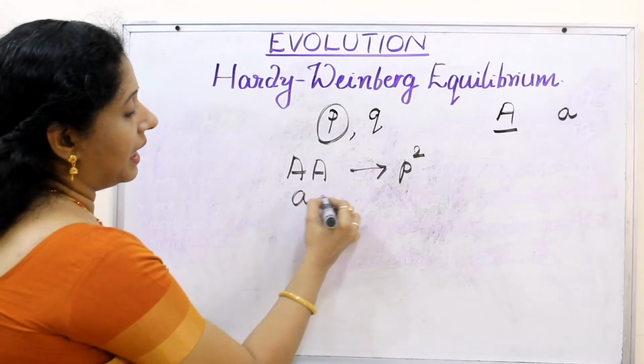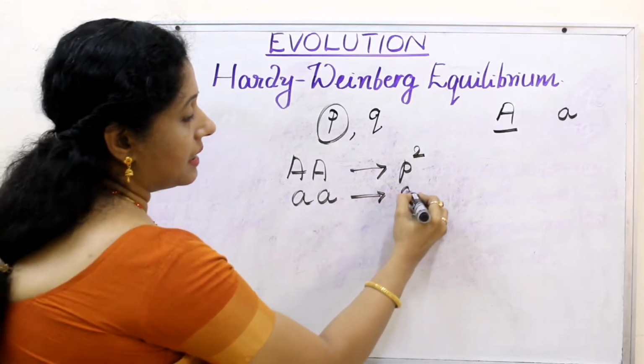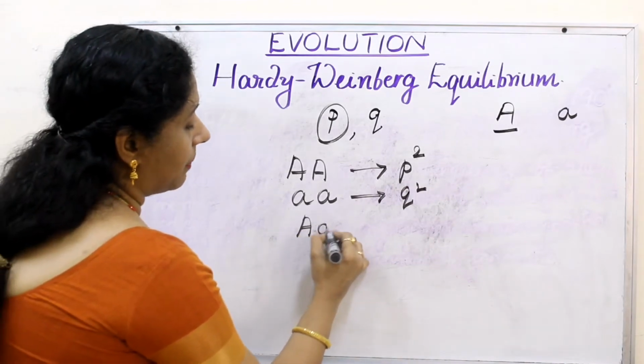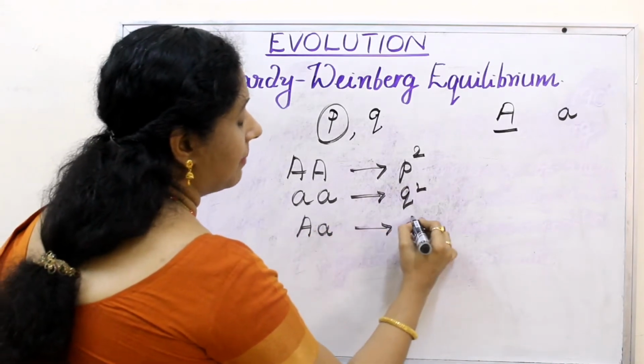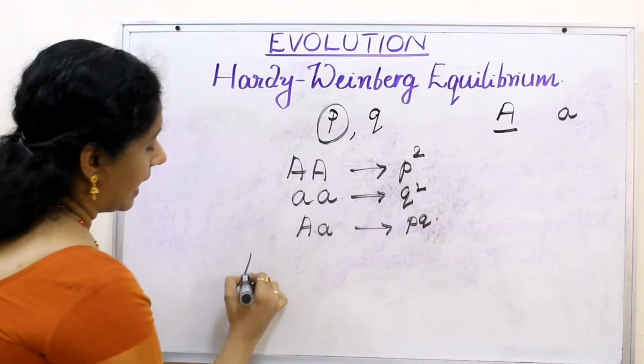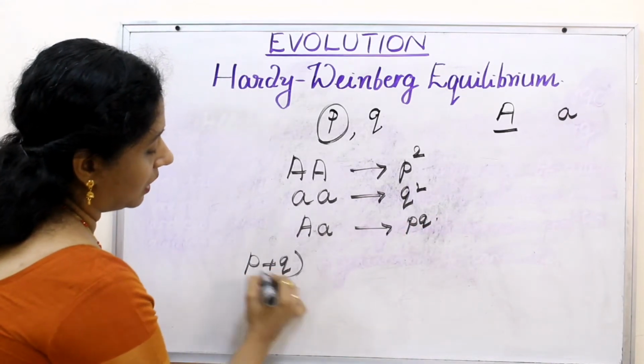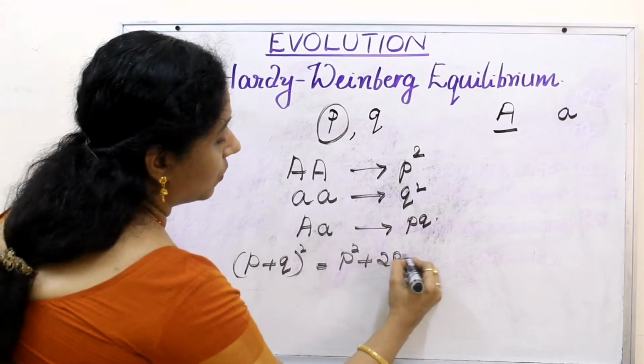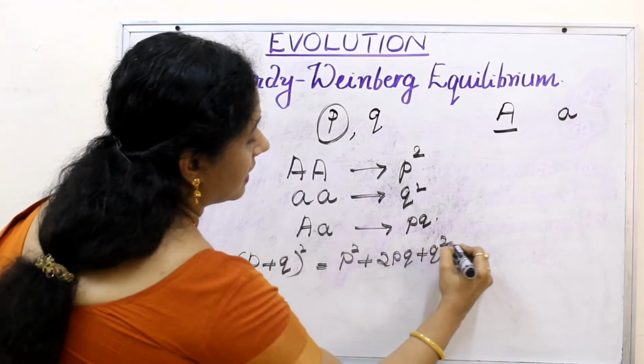The same way, homozygous recessive is Q square, and heterozygous, capital A and small a, becomes PQ. So, as per the equation, P plus Q the whole square is equal to P square plus 2PQ plus Q square is equal to 1.